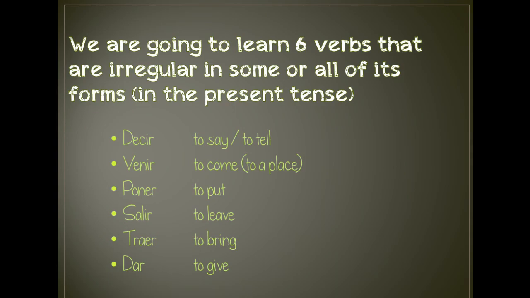All right, so this unit we're going to learn 6 verbs that are irregular in some or all of its forms. So this is, again, talking about the present tense only. So our 6 verbs are the following. Decir, which is to say or to tell. Venir, which is to come somewhere. Poner is to put. Salir, to leave. Traer, to bring. And dar, to give. You should already know the meanings of these verbs because they are actually on your vocab list as well.